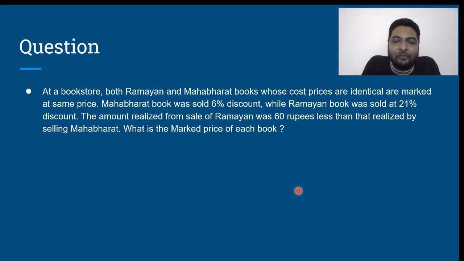And the difference in terms of number of units is how much? 94 minus 79, which is nothing but 15 units. 15 units is 60 rupees. 15 units is 60 rupees means 1 unit is how much? 1 unit is 4 rupees. If 1 unit is 4 rupees, then what is the market price? 100 units will be 400 rupees. Therefore, market price of each book is 400 rupees.